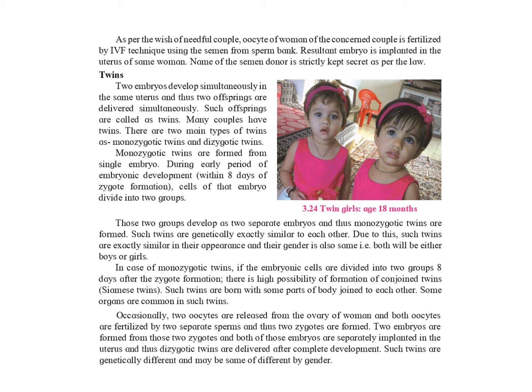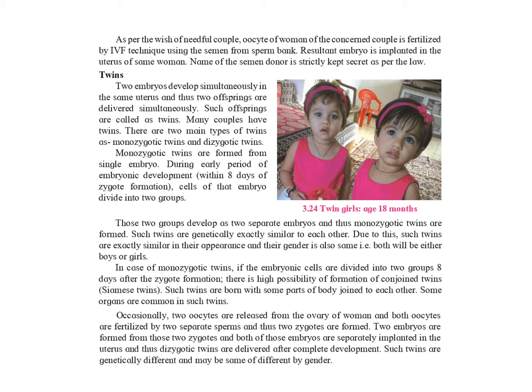That is, either two girls are born or two boys. They are also called similar twins. In case of monozygotic twins, if the embryonic cell divides into two groups 8 days after zygote formation, they may be joined, called Siamese twins.